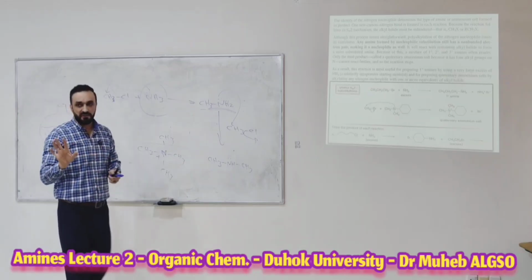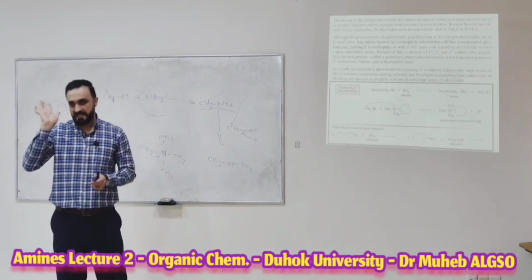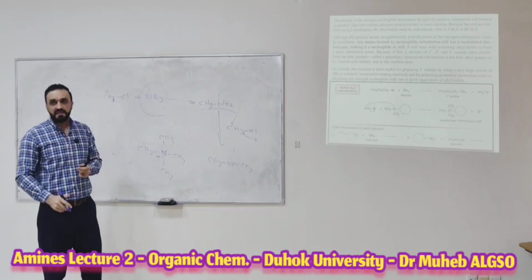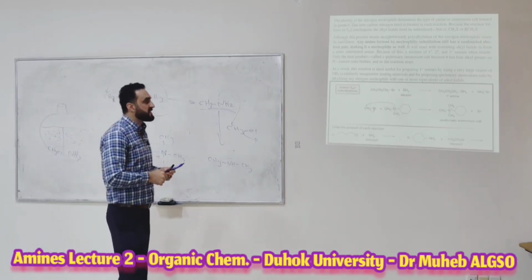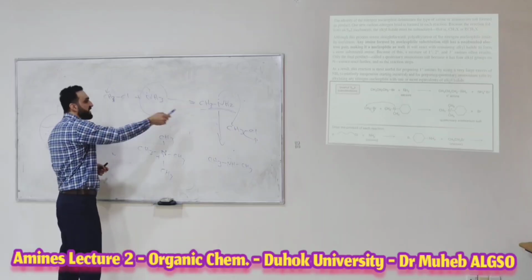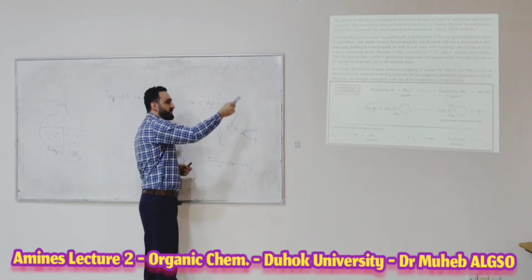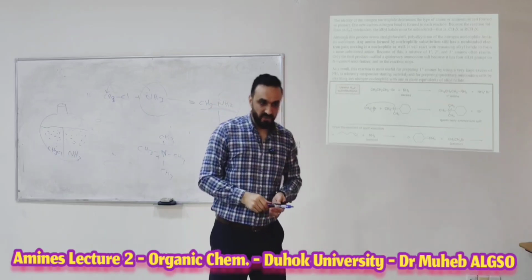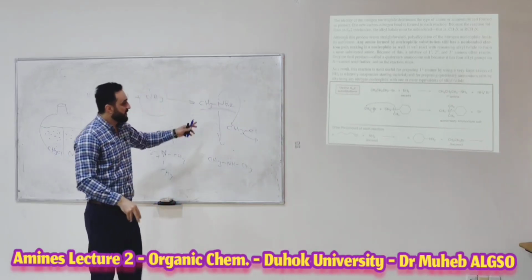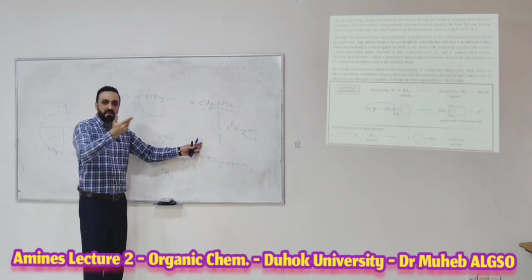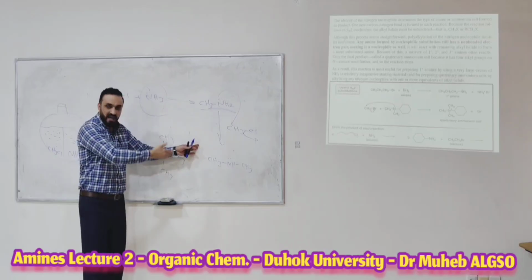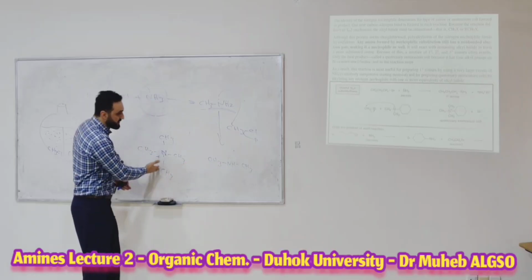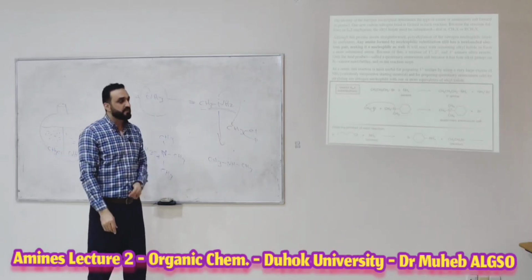Yes, all of them are possible, but in different percentages. I don't know the percentages, but they will be different. If I ask you to write the product of this reaction, you will write the primary, secondary, and tertiary amines like that. Polyalkylation can happen. As I said, this procedure is not useful to prepare the primary amine. Why? Because you have a side product. You don't want this, you want just this.